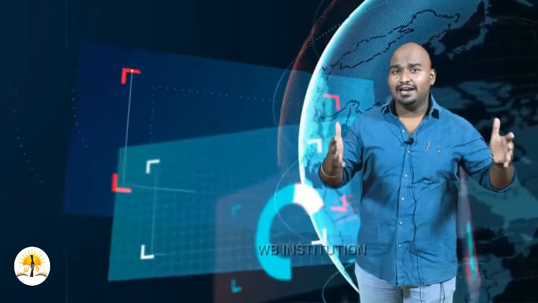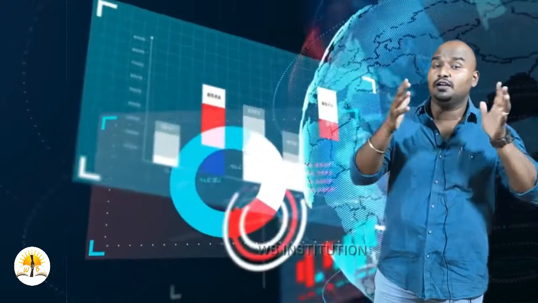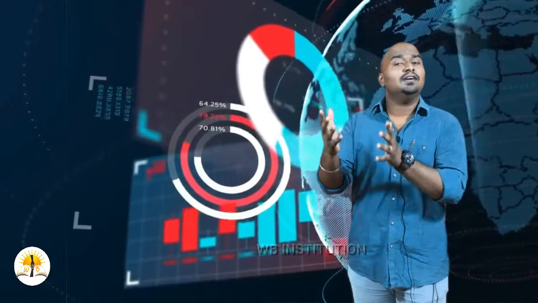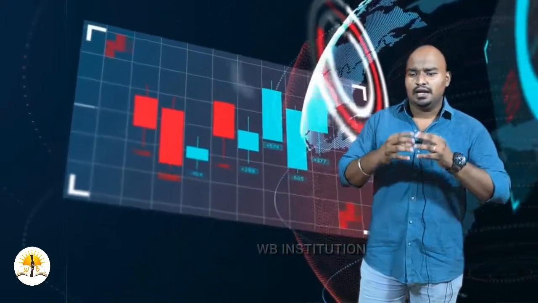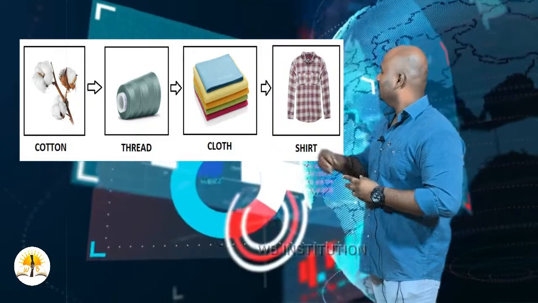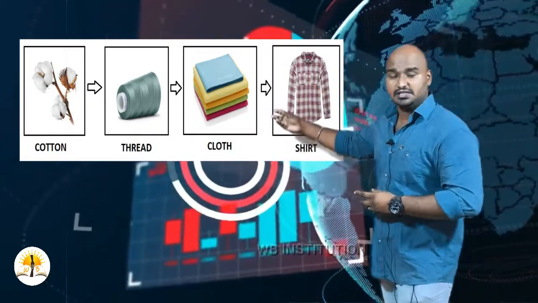Understand the terms. The total value: value means money value. Final goods: what are final goods? Consider there is cotton. From the cotton you can produce thread.